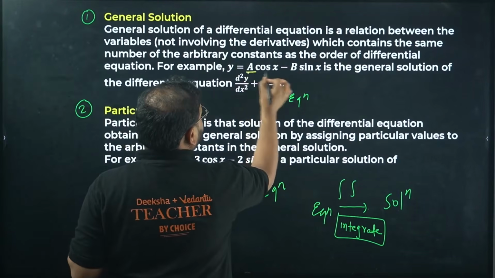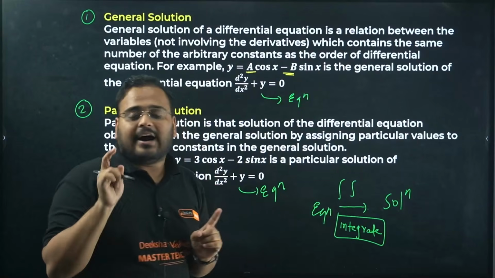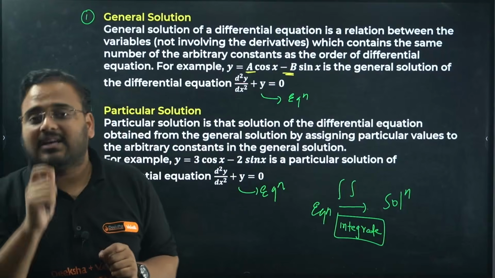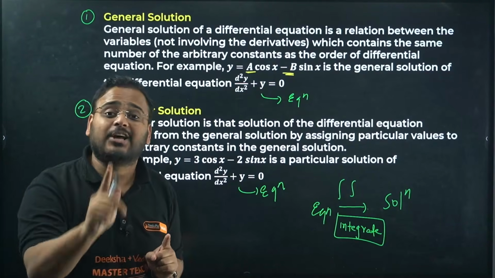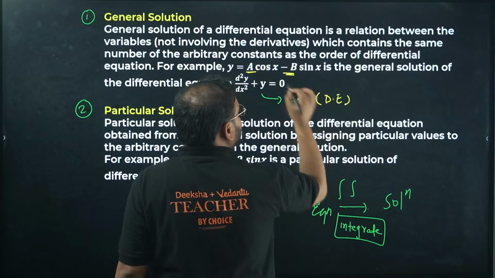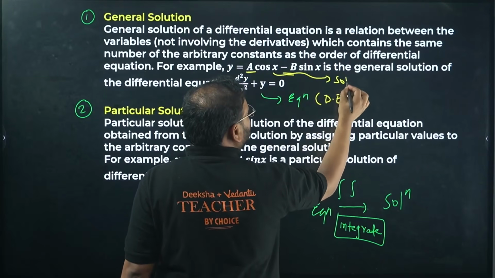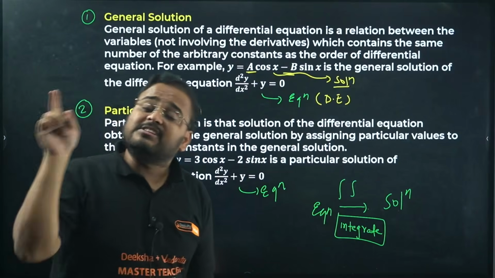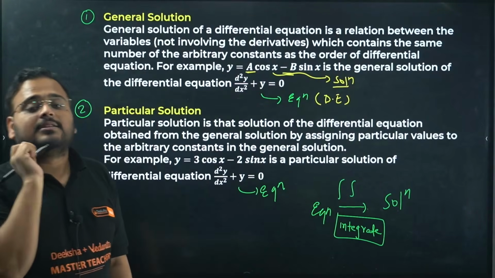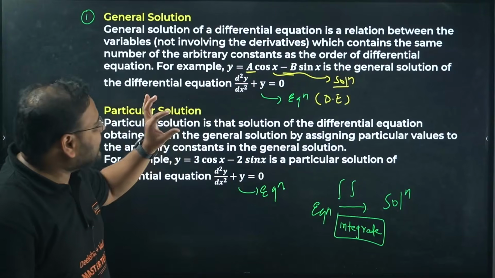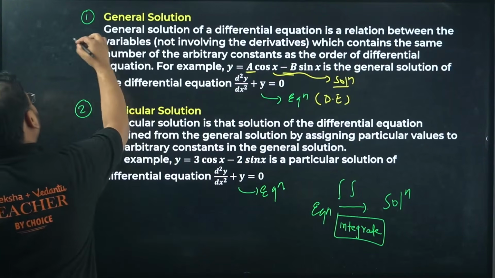Yes, we have A and B. So if the arbitrary constants are still present in the given solution of the differential equation, this is my differential equation and this represents your solution of the differential equation. If in the solution we can still find the arbitrary constant or the constant of integration present, then that type of solution is called a general solution.